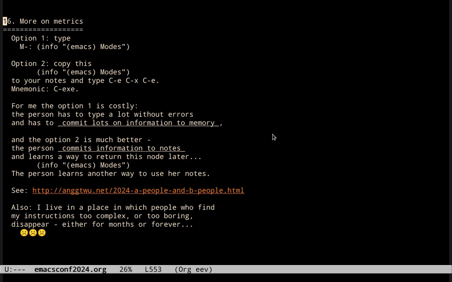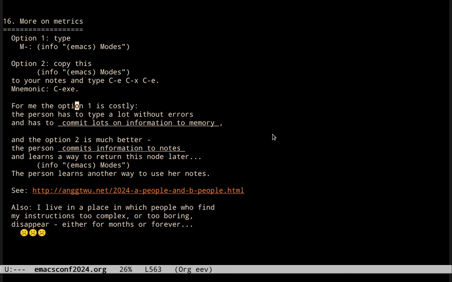Why no? Well, let me use another example. This one I took from a discussion on IRC. We were helping a certain beginner that was there, and one person suggested to the beginner to do this: type Meta-colon and then this thing here and then enter. And I suggested this instead: copy this expression to your notes and then type Ctrl-E, Ctrl-X, Ctrl-E. And the mnemonic for Ctrl-E, Ctrl-X, Ctrl-E is Ctrl-Exe for executing.